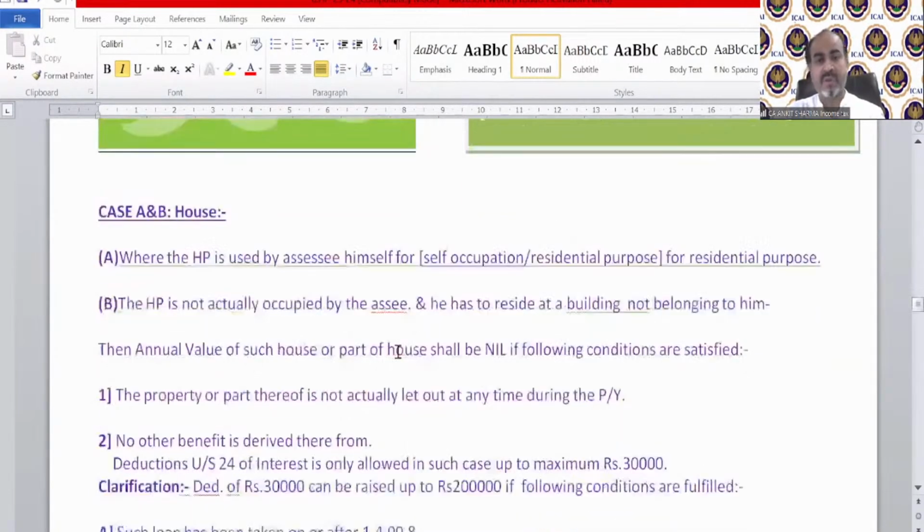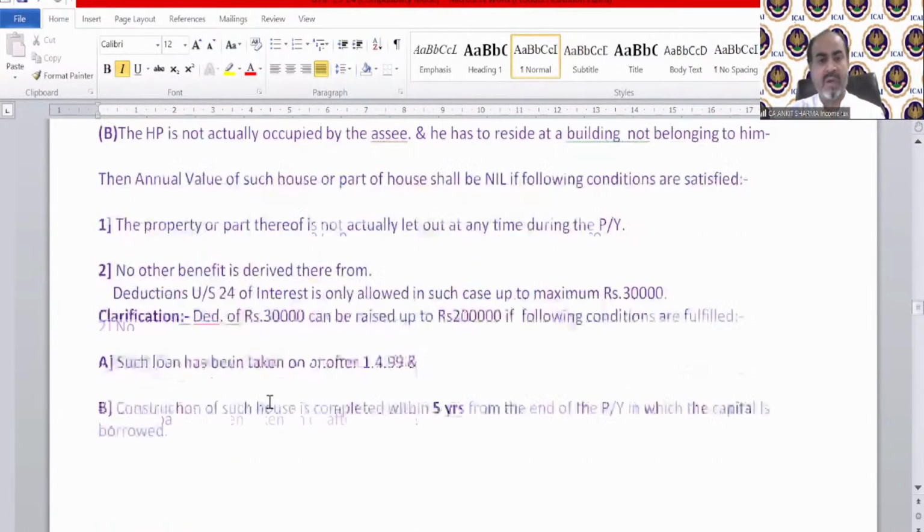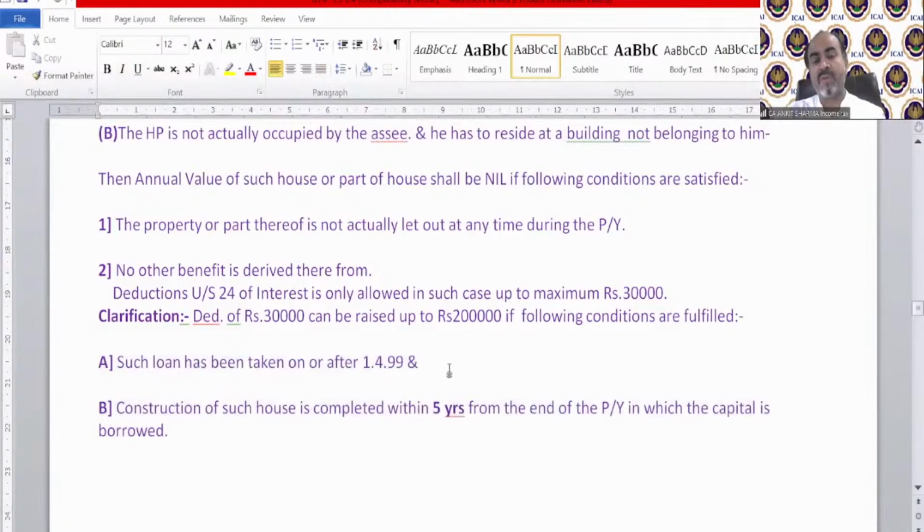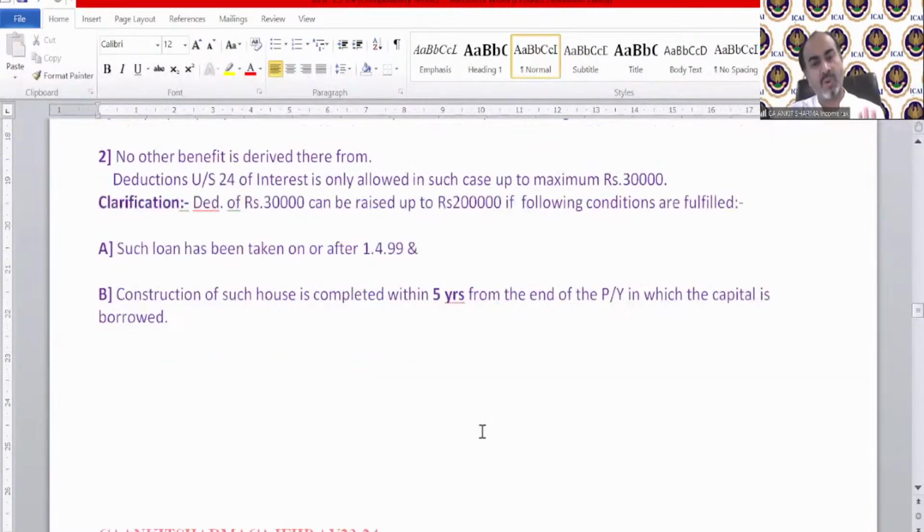Okay. So case number A and B theoretical provision, you can read it from over here, but I have already discussed with you. Now, these were the conditions when your interest can be up to rupees 2 lakh: if loan is taken from 1.4.99 and thereafter construction of the house is completed within 5 years from the end of the previous year in which the capital is borrowed.